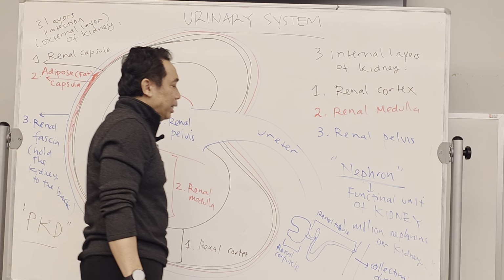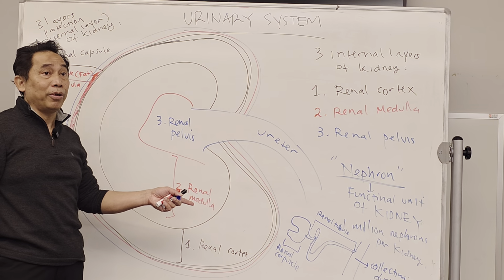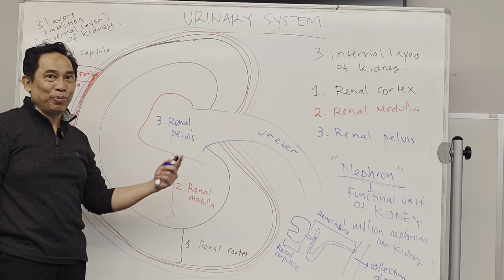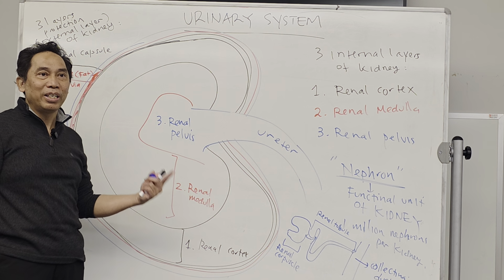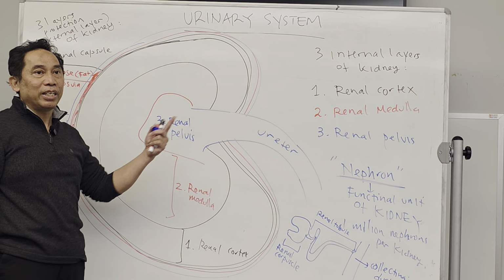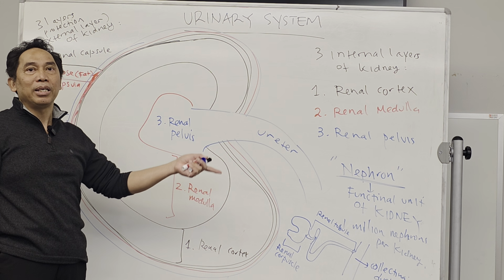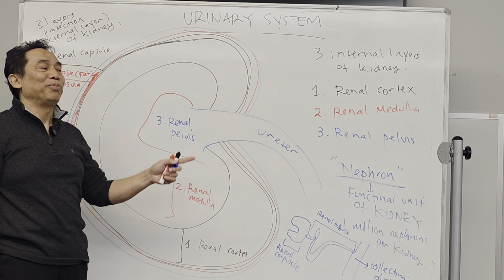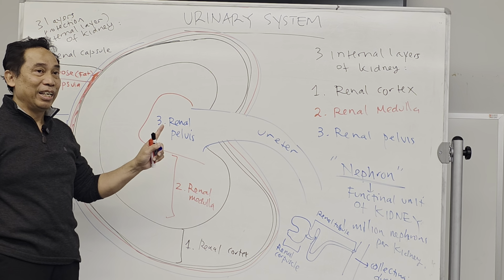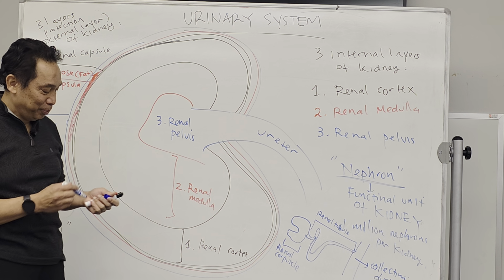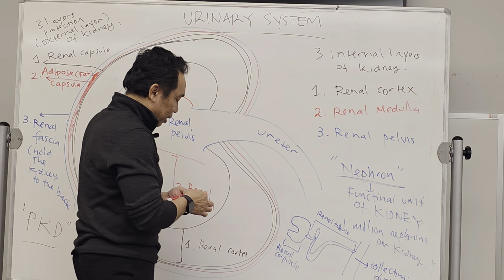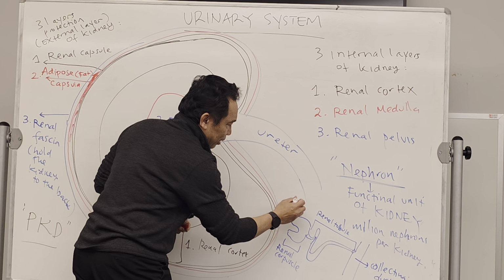Okay, but the collecting duct is not part of the nephron. This is the channel that will collect all the results of filtration from that million nephrons. You get this one? Now, in the renal corpuscle, the blood will enter.